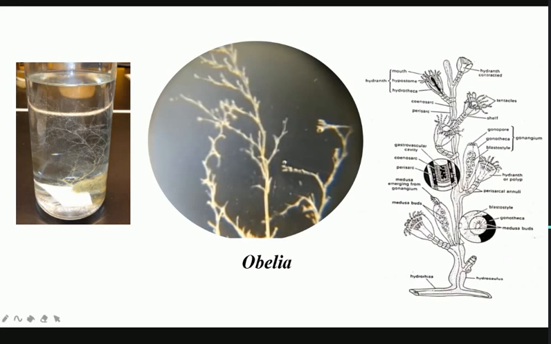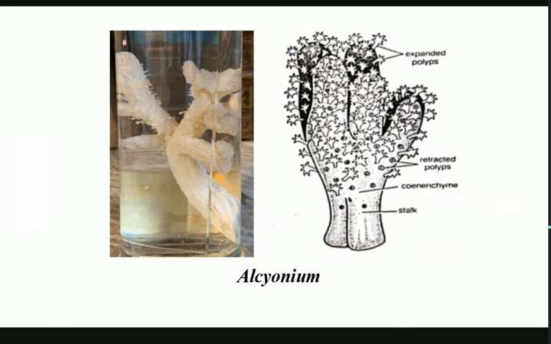So the polyps which are present are either extended outwards, which you will see coming out at the top, they are the extended polyps, and they are retracted or present sunken, right? And they are called the retracted polyps. Then there is the presence of coenenchyme. So this coenenchyme helps in various functions, for example, it helps in the compact colony structure. Okay, so they are again colonial in nature. So they form the colony and they get attached to the stalk region. All right.